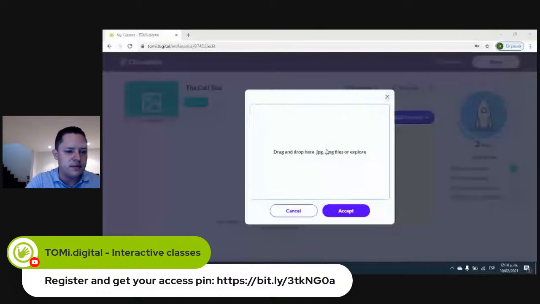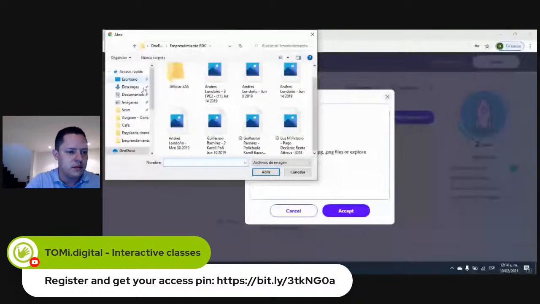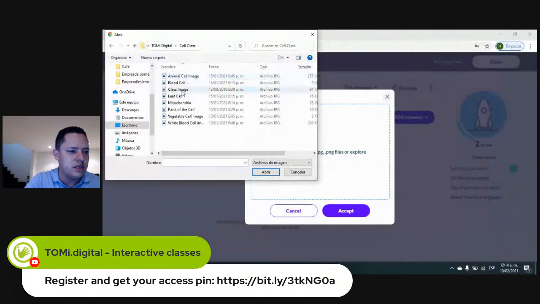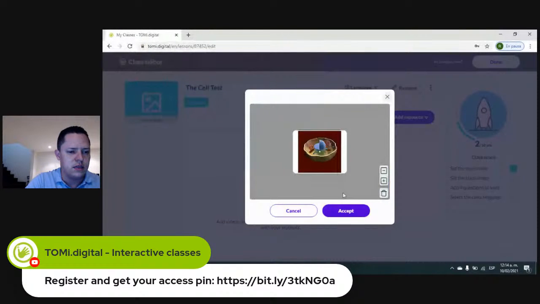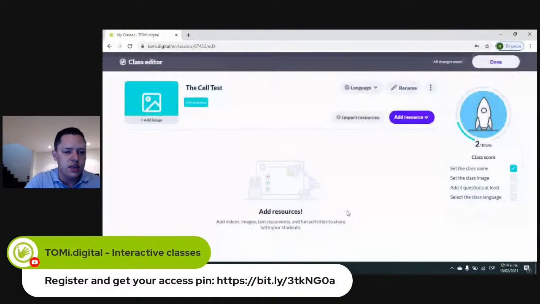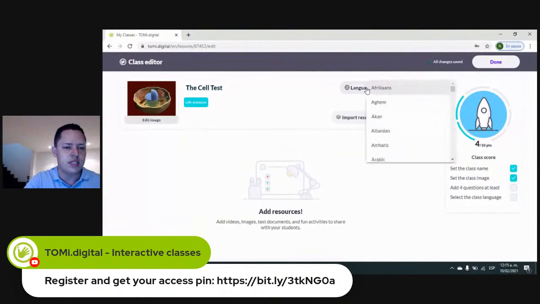In this case, let me see, and there you go. So we have the image, which is the cell structure here. And this is the image that the students will see, or the other teachers will see, when they access our class at the beginning. Then after this, we select the language we're going to present. In this case, it would be English.